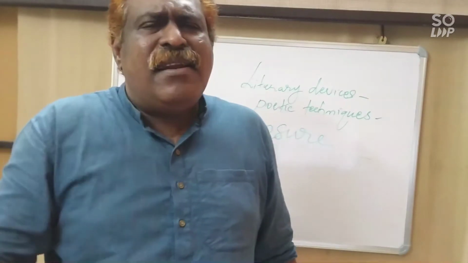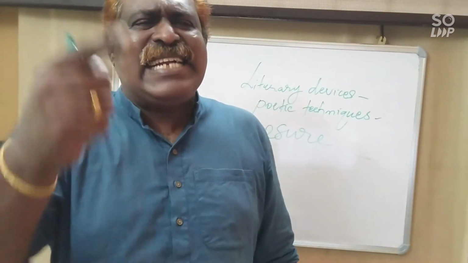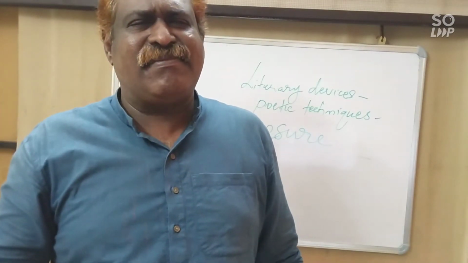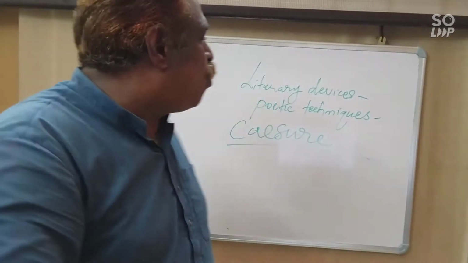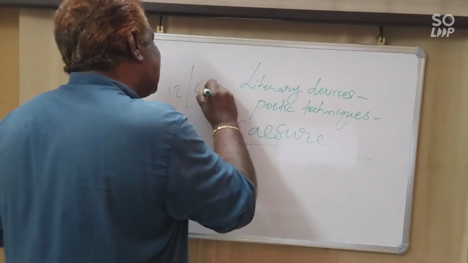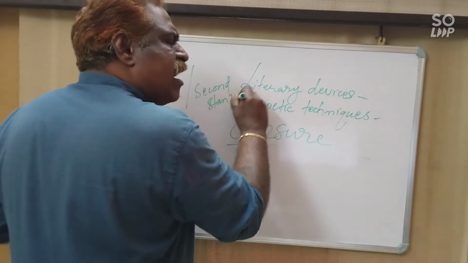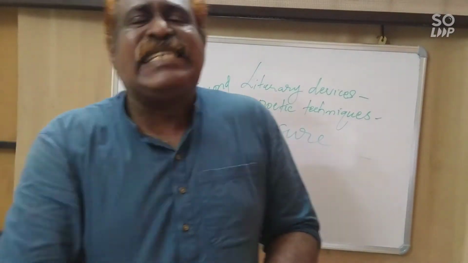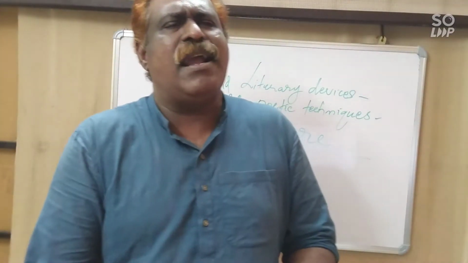For example, look at lines 1 and 2 of the second stanza.